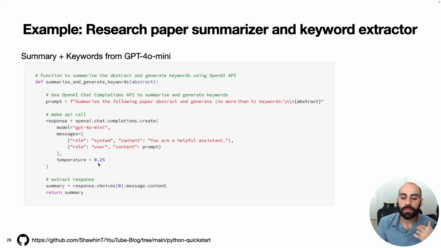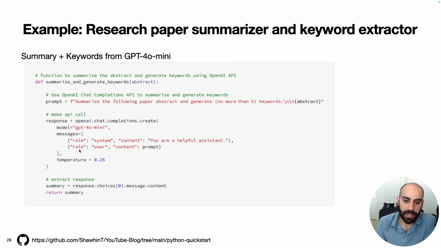And then we set the temperature to 0.25. So loosely speaking, temperature essentially sets the randomness of the model's responses. A very low temperature means that the response will be very predictable, and a very high temperature means that the response will be very unpredictable.